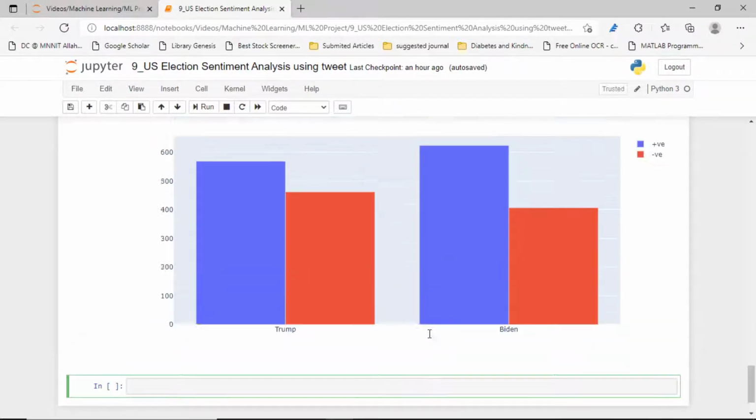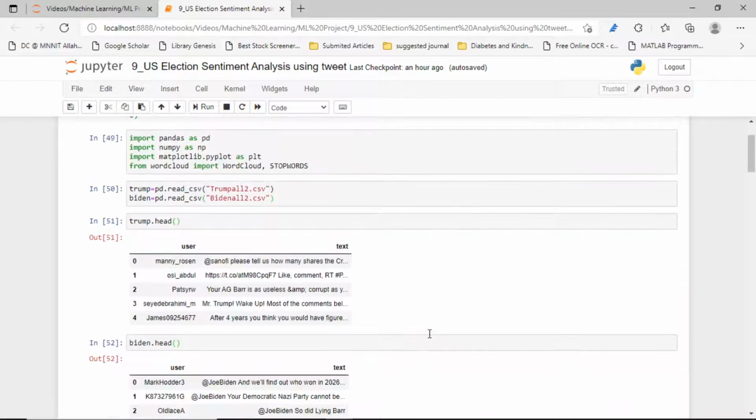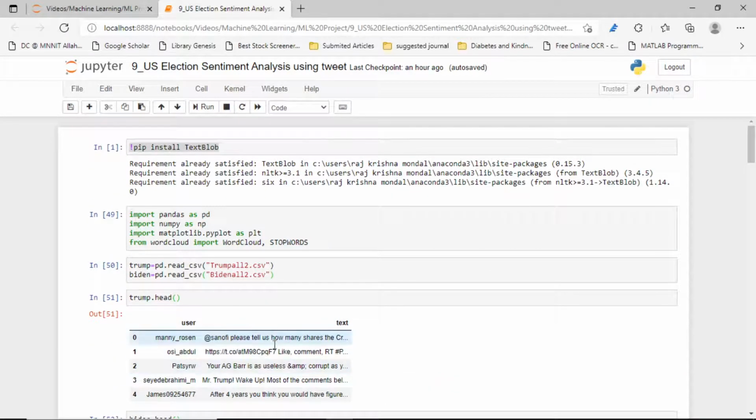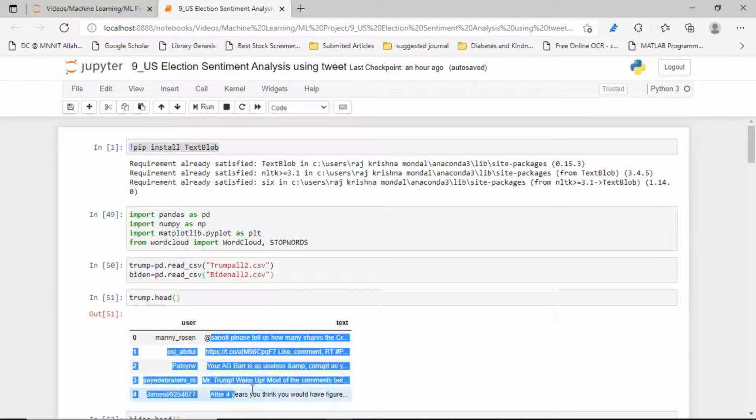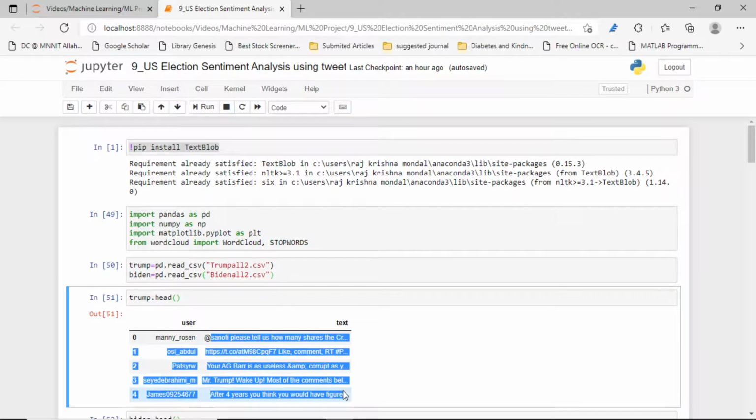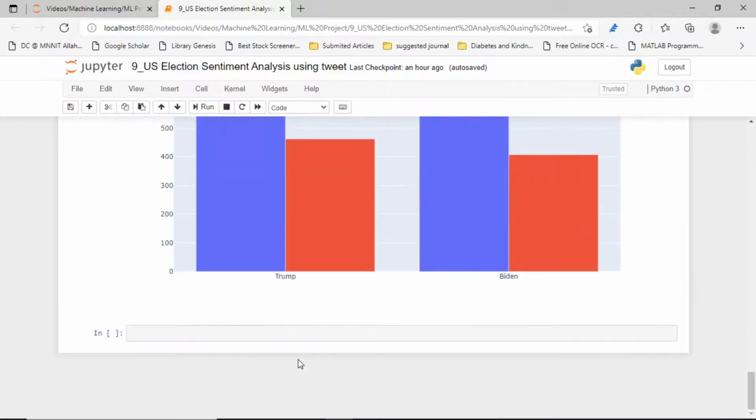First thing we have to do is join all the text from our whole data. So first I am doing that for Trump, and the same thing I will do again for Biden.